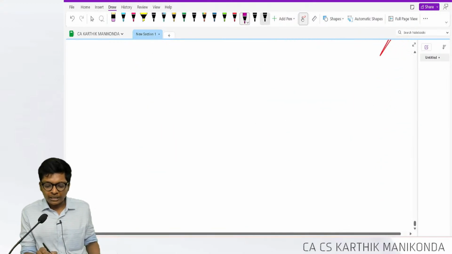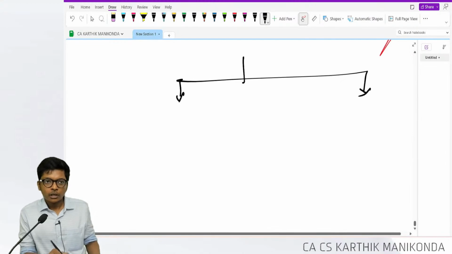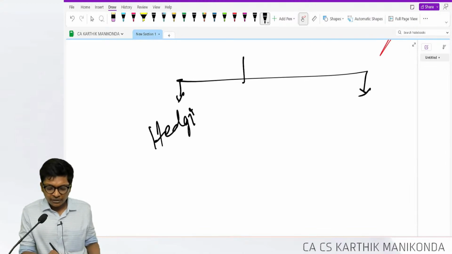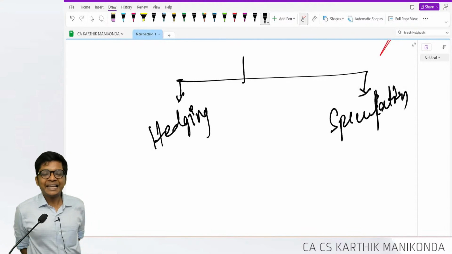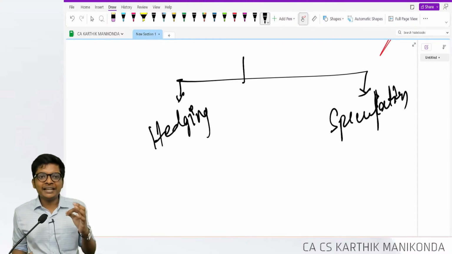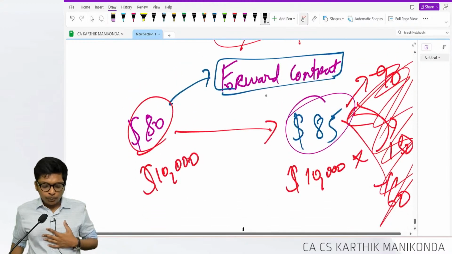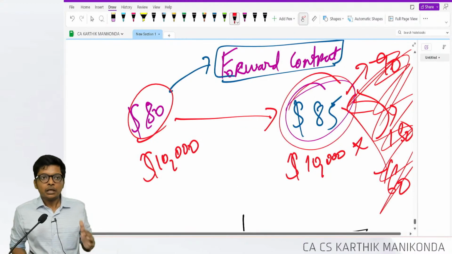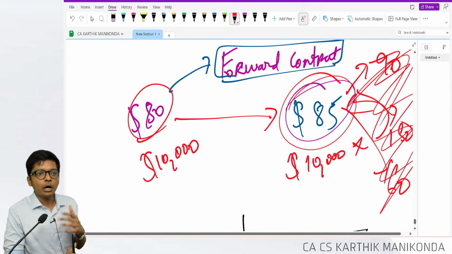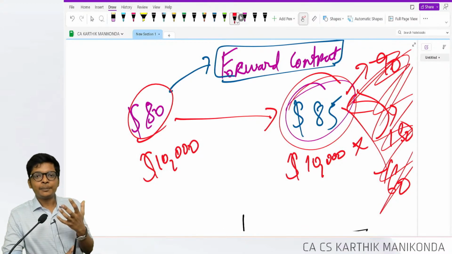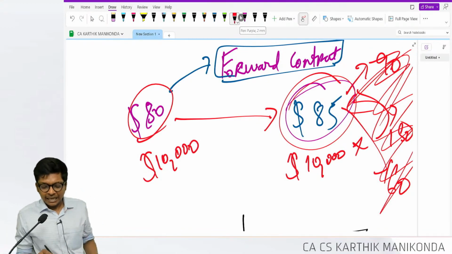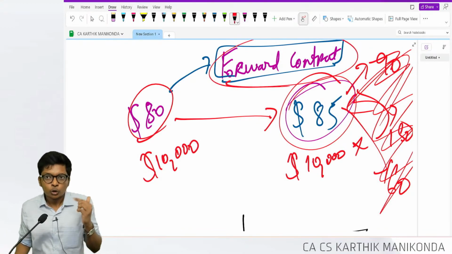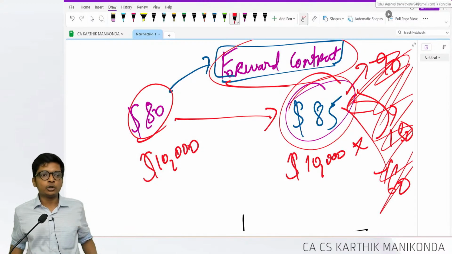So this forward contract is classified into 2: forward contract for the purpose of hedging, and forward contract for the purpose of speculation. Hedging means I genuinely entered into a transaction to protect my risk. The question will not say hedging. How will they mention it? They will say the person purchased an asset. So because I purchased an asset, I am entering into a forward contract to protect my risk. Like this they will use words.